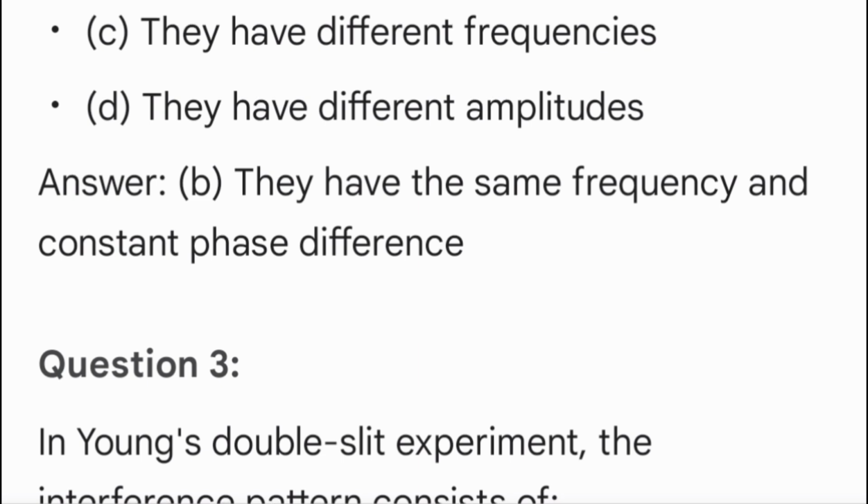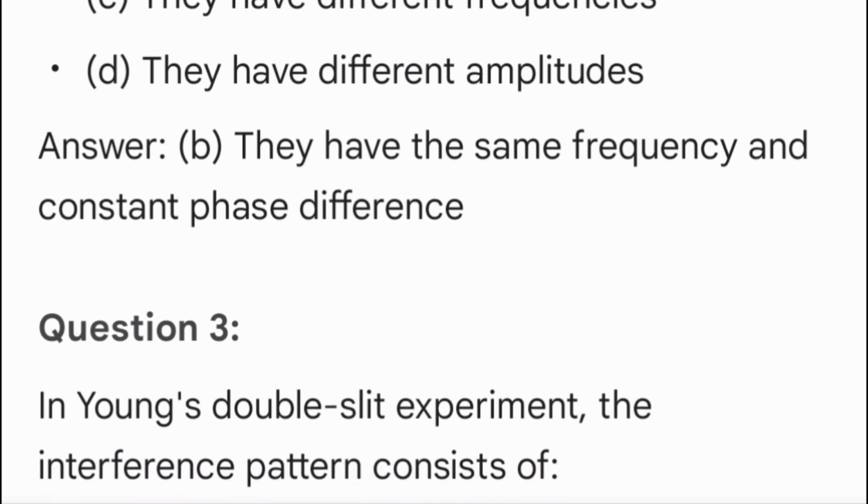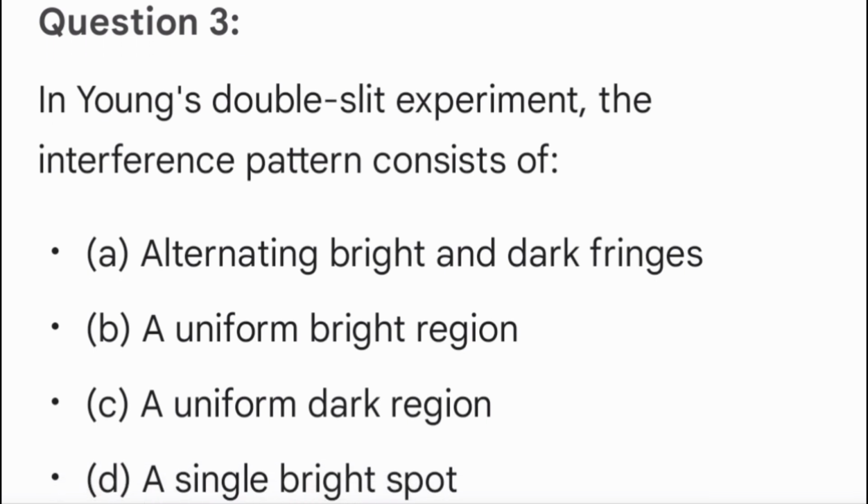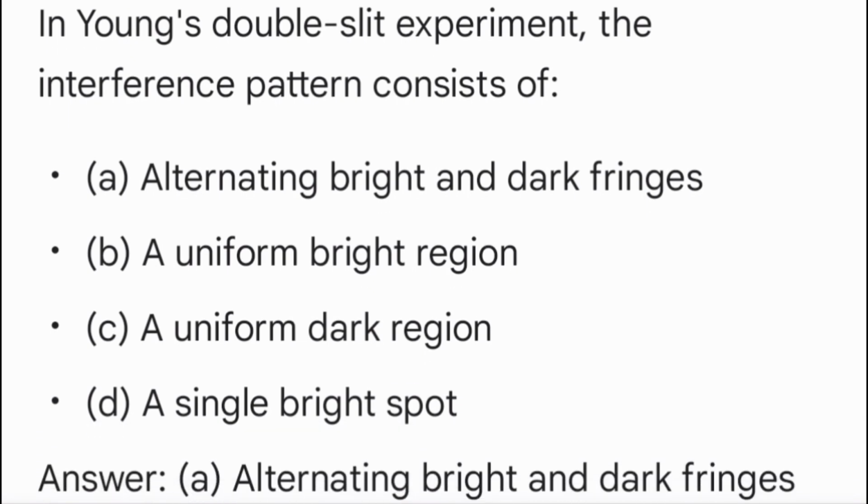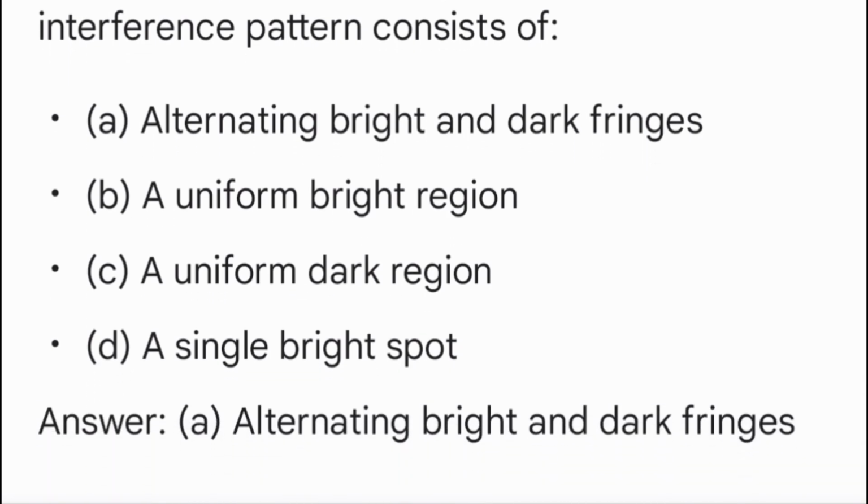Question 3. In Young's double slit experiment, the interference pattern consists of A. Alternating bright and dark fringes. B. A uniform bright region. C. A uniform dark region. D. A single bright spot. Answer A. Alternating bright and dark fringes.